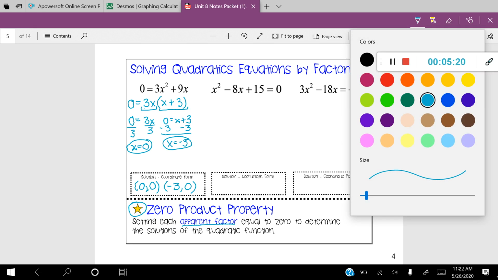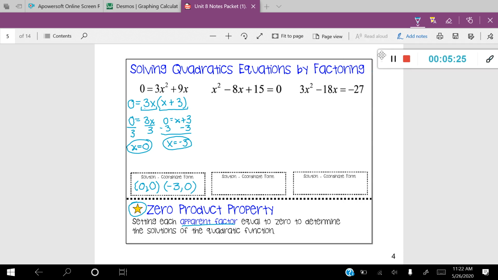Okay, let's try another one. In this next one, again, we're trying to solve these by factoring. So my first question should always be, do I have a GCF? And I do not have a GCF in this problem, so I need to go and use another technique. So I see that this problem here is a trinomial, and I see that the trinomial has a coefficient of 1. So I'm going to change my pen color here. Okay, so I have to use my technique on solving trinomials when my a coefficient is 1.